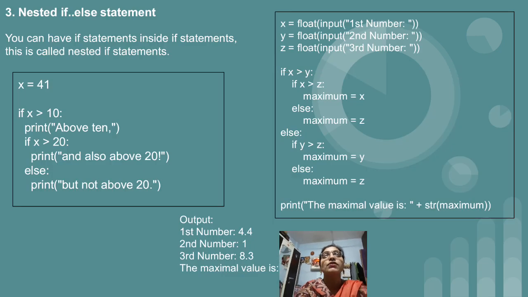After that, the third type of if-else statement is the nested if-else statement. As we all know, nested if-else means inside if we have an if-else statement, and inside else again we have an if-else statement. That is called nested. For this I have given two examples. In the first example, we have taken x equal to 41. If x is greater than 10, then we want to display the message above 10. After that, exactly below that print statement, we have a new condition again.